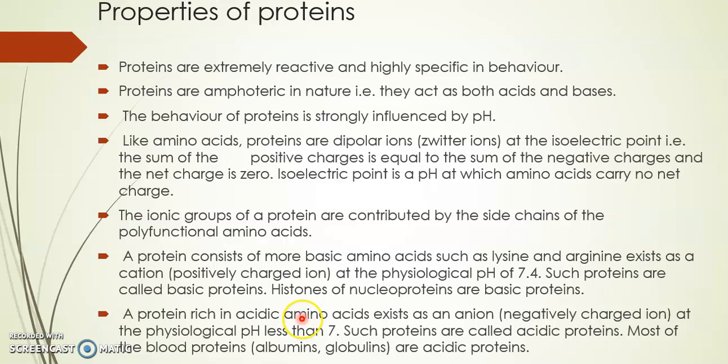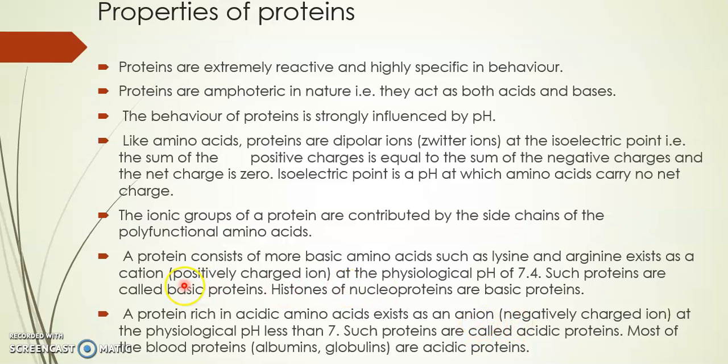So at the acidic pH, the amino acids will be negatively charged anions. Such proteins are called acidic proteins. Most of the blood proteins like albumins and globulins are acidic proteins because they contain the acidic amino acids.